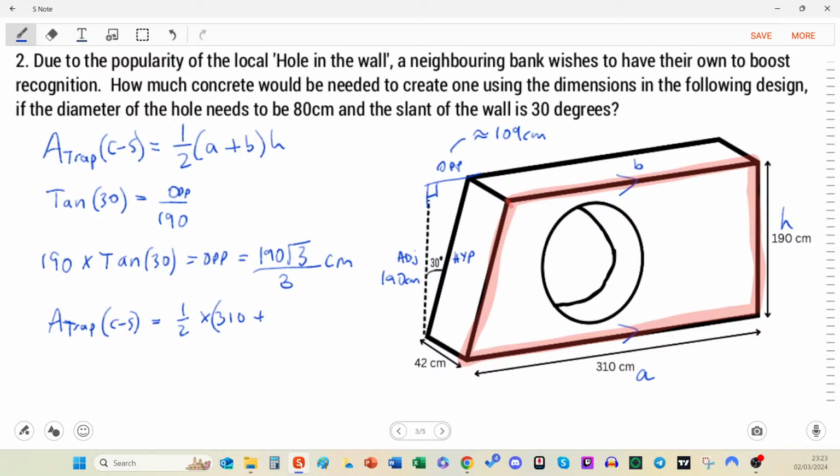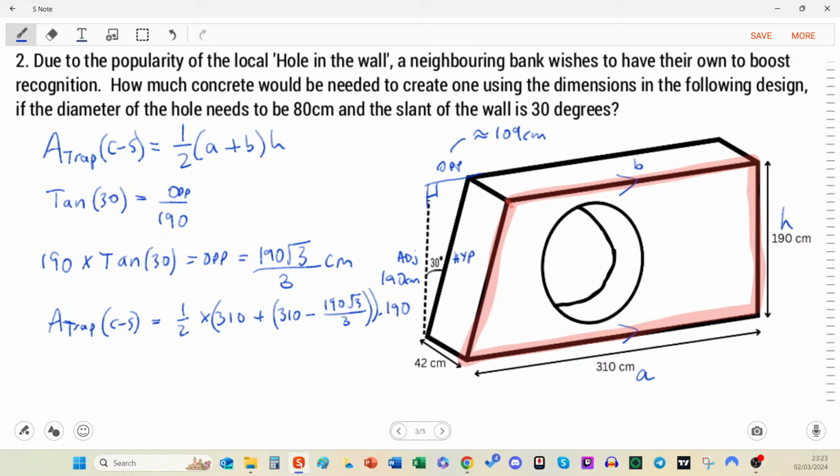It's the subtraction that we're looking for. So it's plus the b side, which is 310 subtract the 190 root 3 all over 3, if you follow, and times by h, and I think we'll put a dot just to signify multiplication, which is 190.